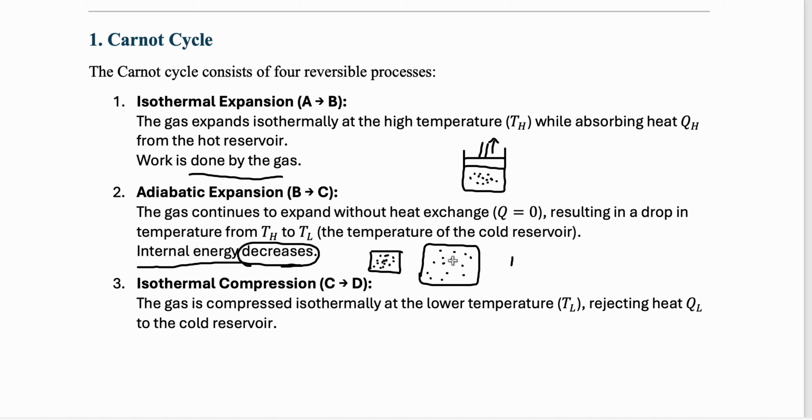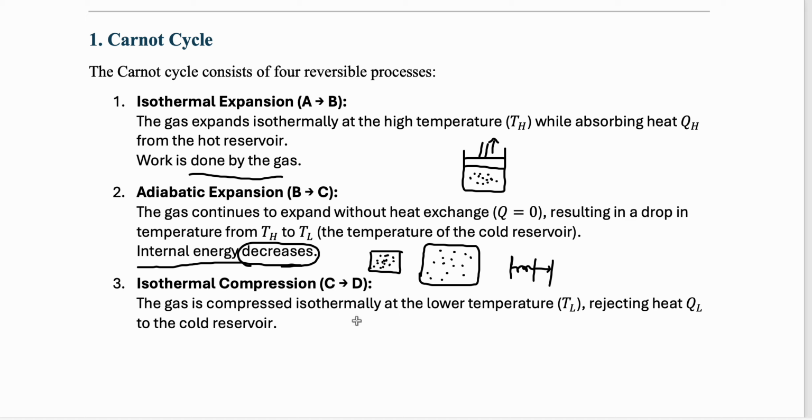That means the gas molecules now have more space, so their kinetic energy and potential energy are going to reduce. Potential energy, so you understand: let's say you have a spring in between, and this spring is pushing. Now if all of a sudden you expand this and bring it here, the spring will push less, that means the potential energy is reduced. A similar thing happens here also. Potential energy drops, kinetic energy drops, internal energy will decrease, and this will only happen when the temperature reduces. So this is adiabatic expansion.